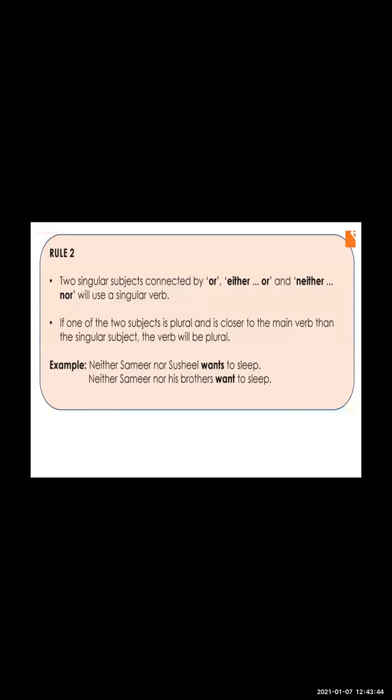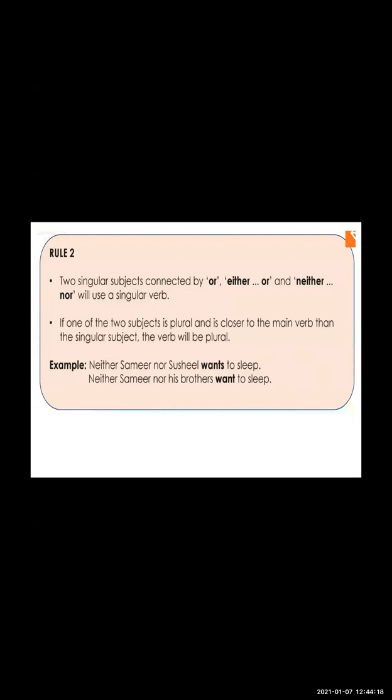Second rule: two singular subjects connected by or, either or, neither nor will use the singular verb. If we give too many examples, we are using the singular verb form. If we have two subjects and the plural one is closest to the main verb, the verb will be plural. Neither Samir nor Sushil wants to sleep.